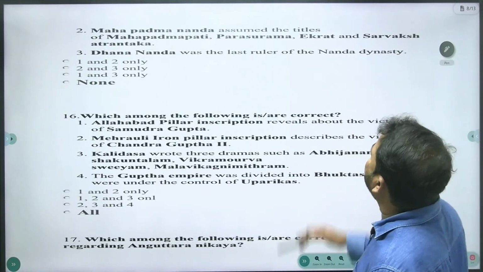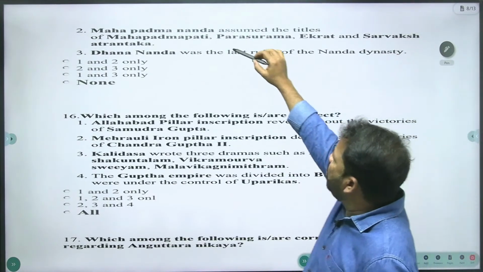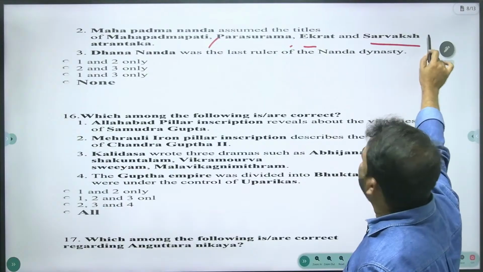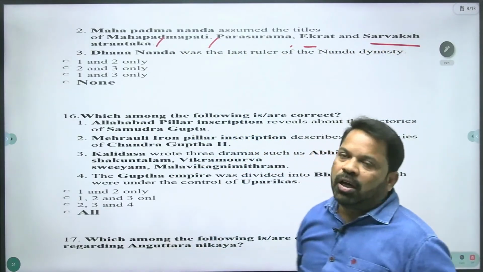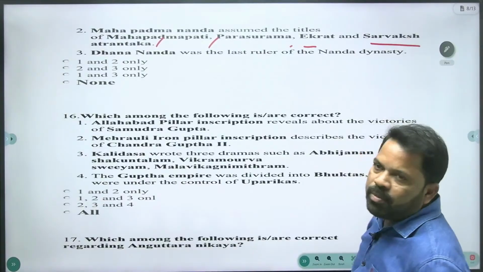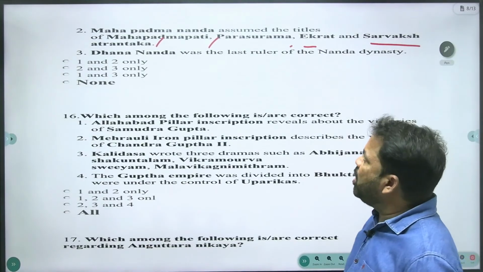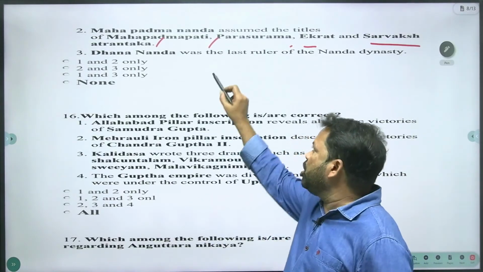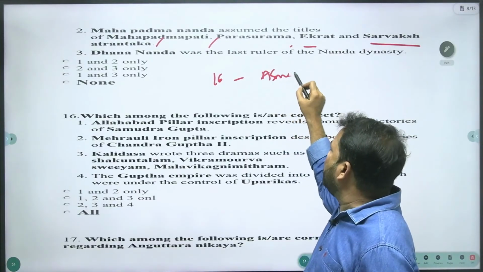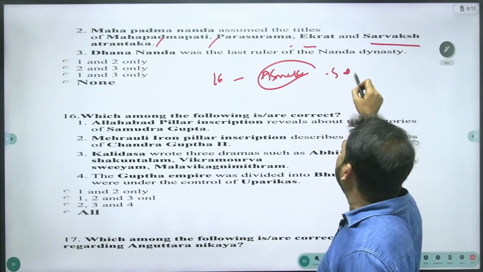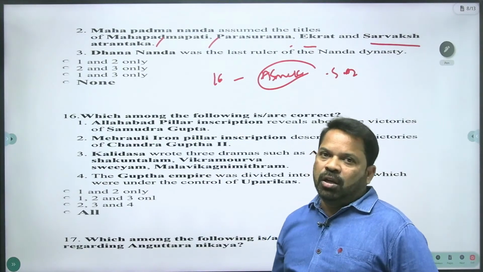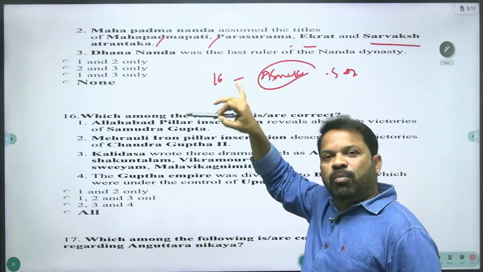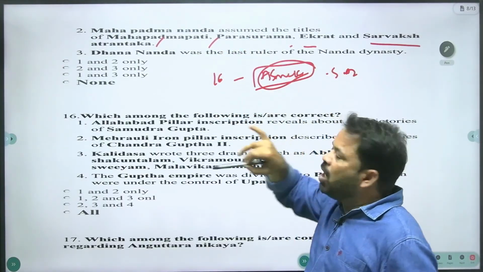And Mahapadmananda assumed the titles of Mahapadmapati, Parasurama, Ekarat and Sarvakshatrantaka. So all the titles belong to Mahapadmananda. And Mahapadmananda was the first North Indian king who conquered South Indian territory. Out of 16 Mahajanapadas, one Mahajanapada, Asmaka, belongs to South India. So Nizamabad district, the present day Bodhan. Yes, Mahapadmananda was the first North Indian king who came to South India and conquered the South Indian kingdom, Asmaka Mahajanapada.